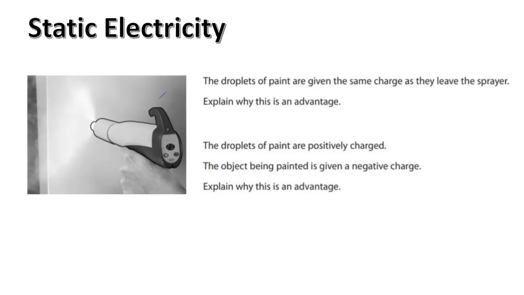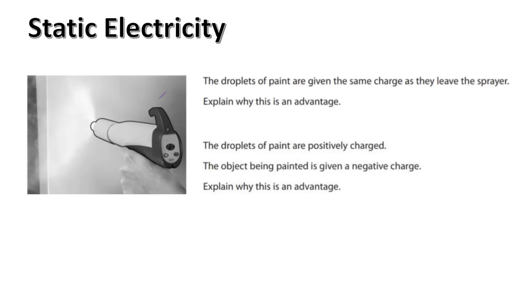The droplets of paint are given the same charge as they leave the sprayer. Explain why this is an advantage. The droplets of paint are positively charged. The object being painted is given a negative charge. Explain why this is an advantage.